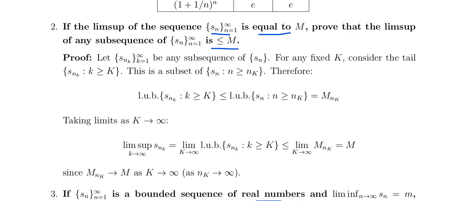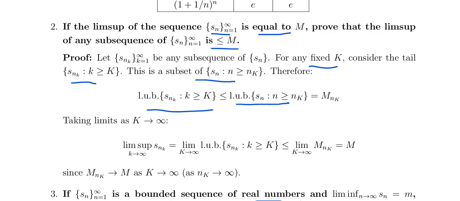For any fixed k, Snk is a subsequence, a subset of Sn with n greater than or equal to nk. So the least upper bound of the subsequence is less than or equal to the least upper bound of the sequence.